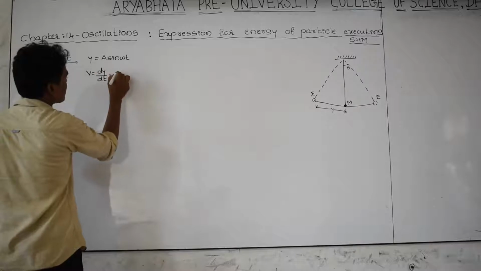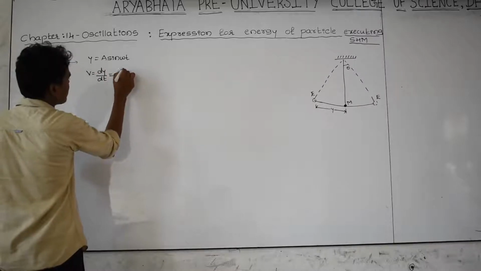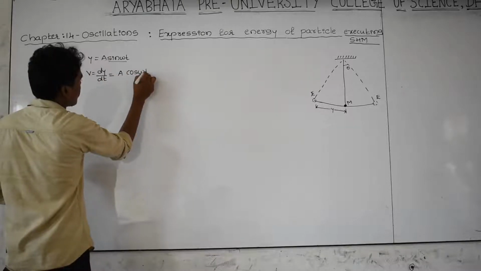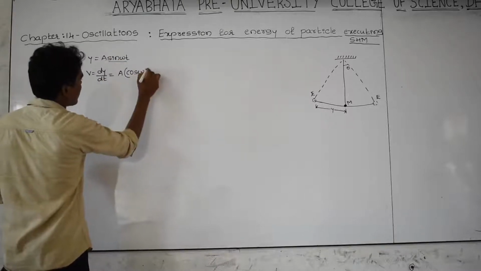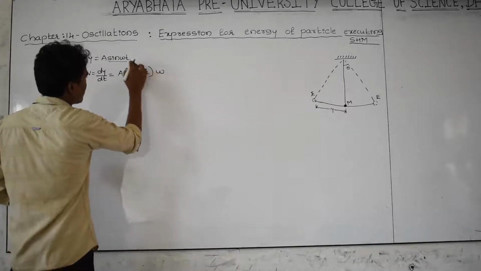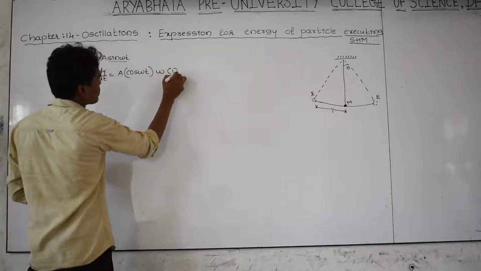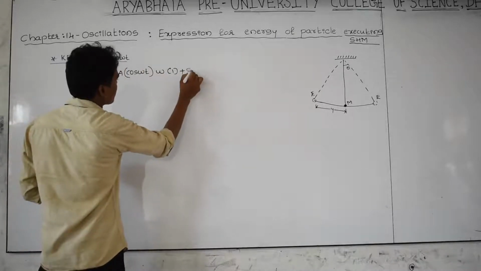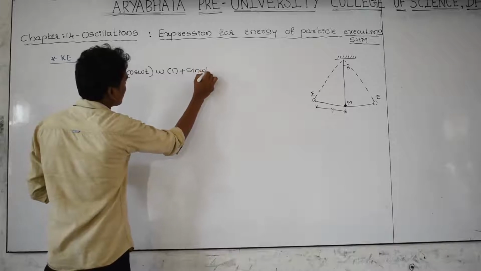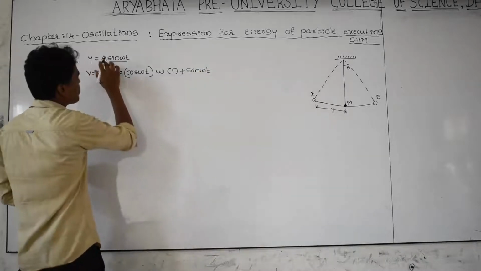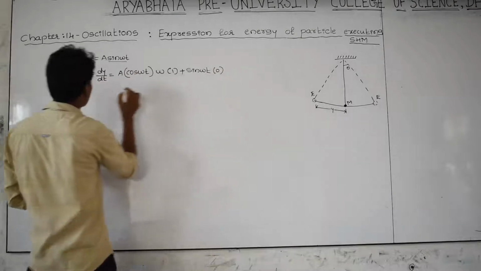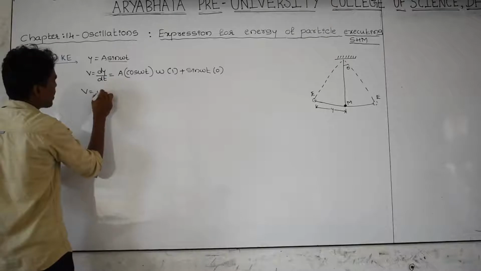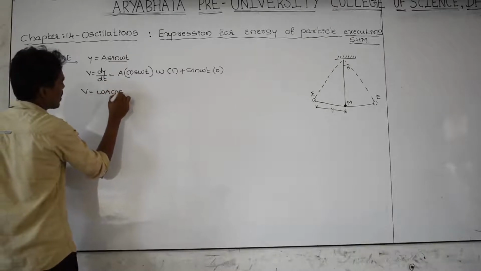Differentiate a as it is; differentiation of sin omega t is cos omega t, again times omega, differentiation of omega t is omega, and plus keep sin omega t as it is, then differentiation of a is 0. Then velocity is equal to a omega cos omega t.